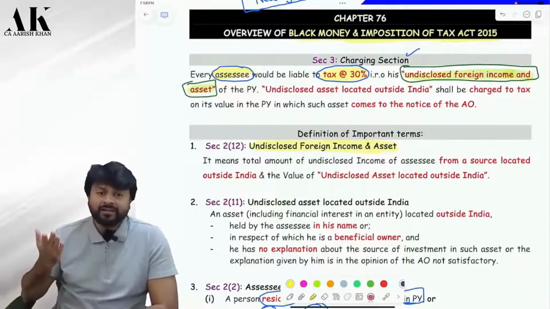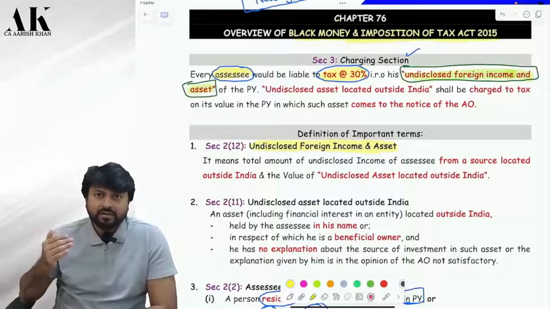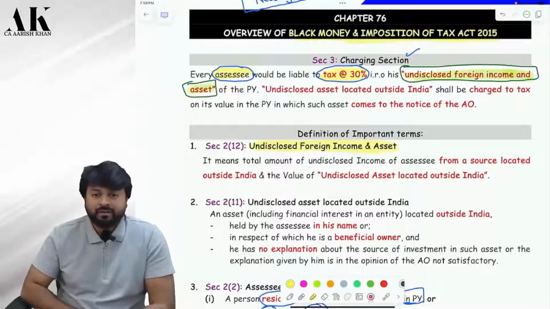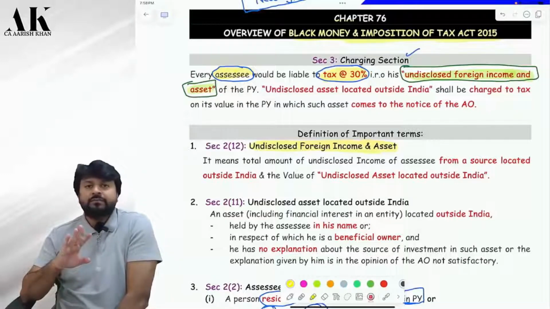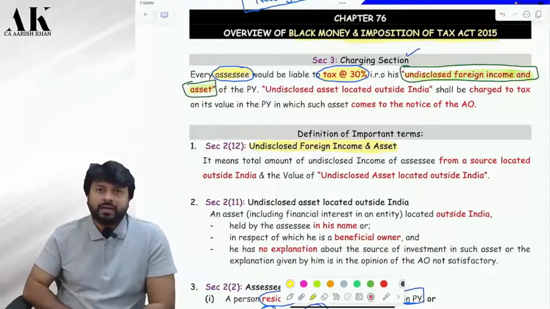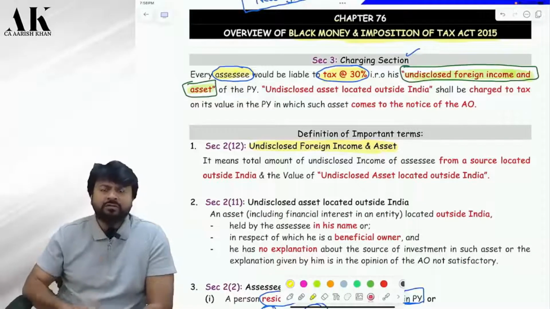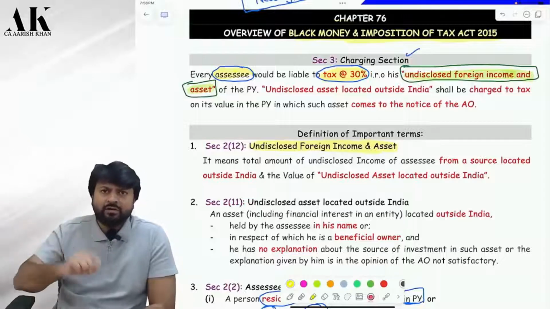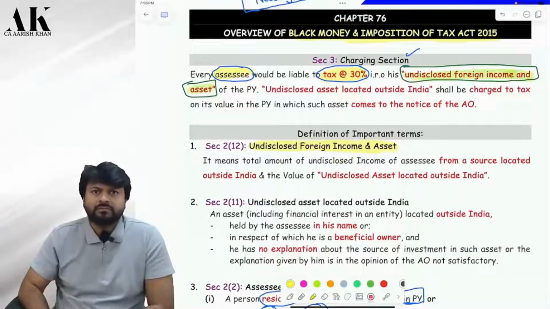When can I say that my income and my asset are undisclosed? Now listen carefully. Having a foreign income is not wrong. Having an asset in a foreign country is not wrong. Correct?